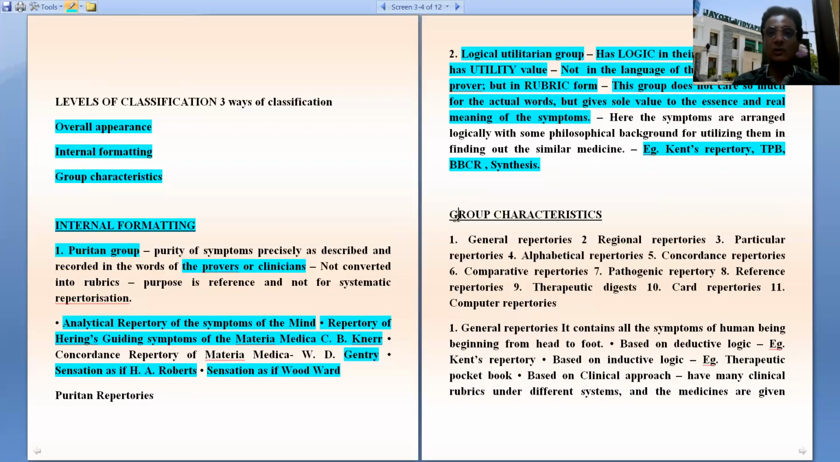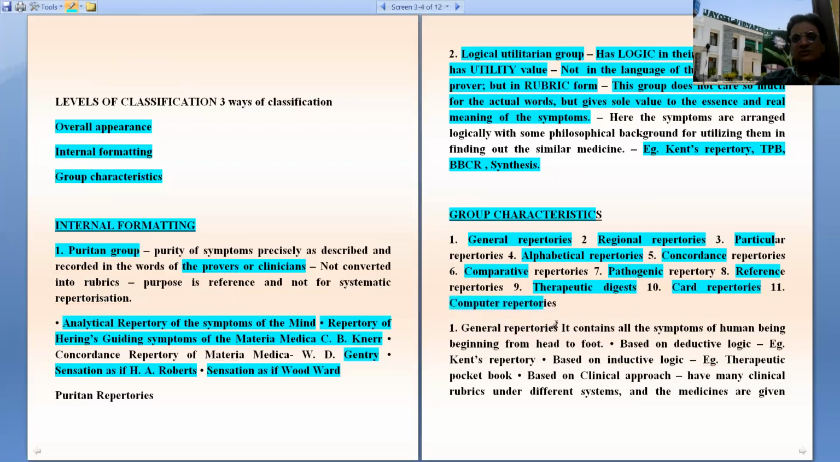Now, the group characteristics. Repertory is based on group characteristics. It can be general repertory, regional, particular, alphabetical, concordance, comparative, pathogenic, reference repertory, therapeutic repertory or therapeutic digest, card repertory, or computer or software repertory. So these are the classifications of repertories based on group characteristics.